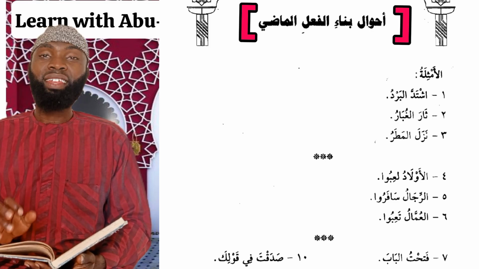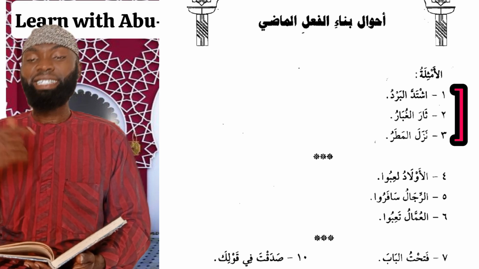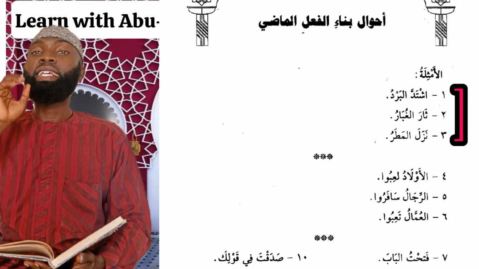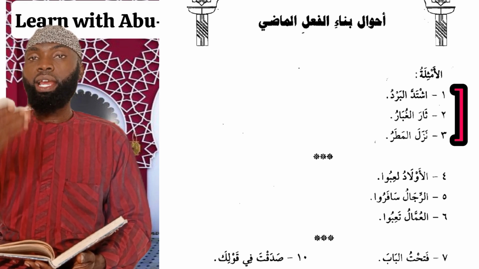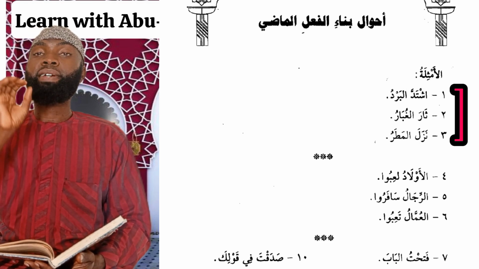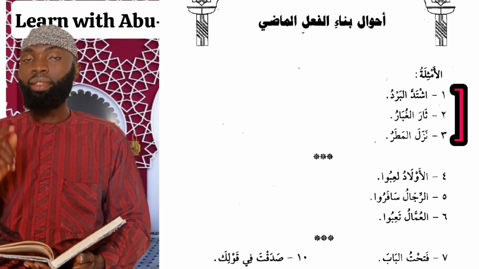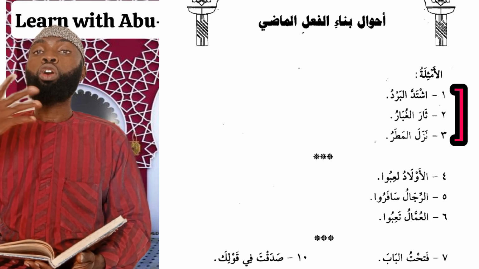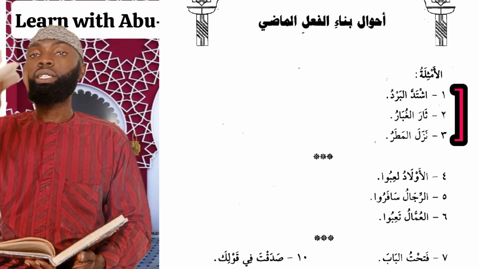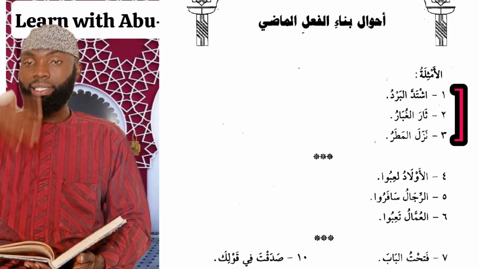We have al-amthila, which means examples. The first example we have here is ishtadda al-bardu. The cold is severe, or the cold becomes severe. So the word ishtadda is a past tense verb. Here it is built upon fatha. The next word we have is thara al-gubaru. The dust is whirling. The dust whirled. The dust moved upward. The dust is scattered.